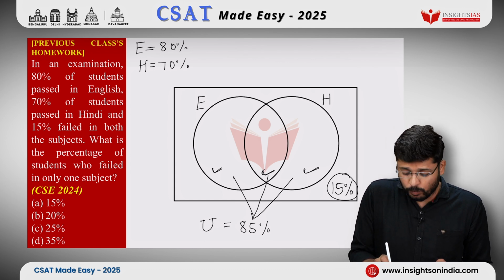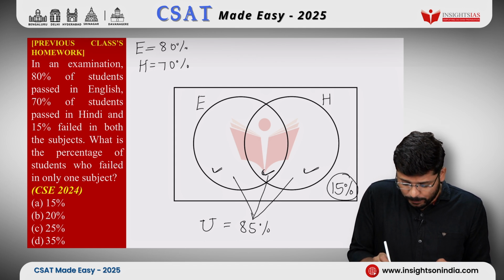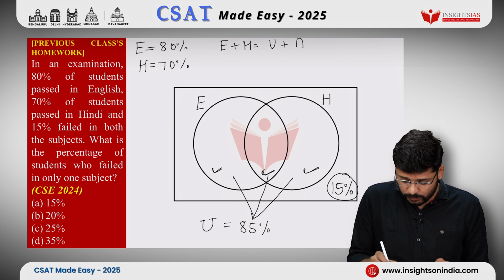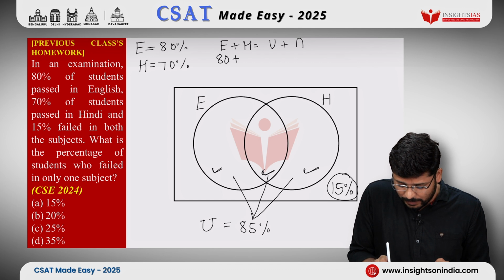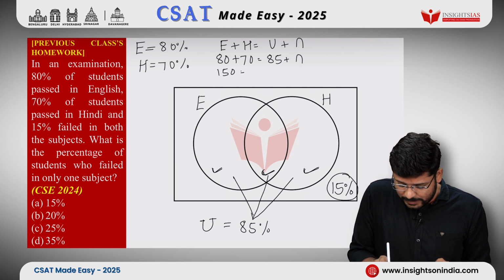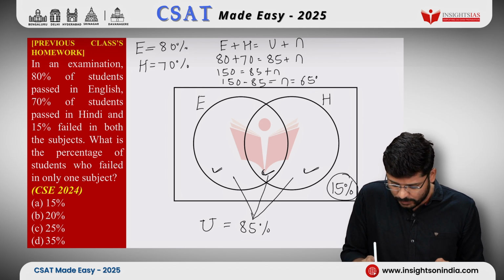Okay, and we have a formula. What is the formula? The formula is E plus H. In this context, English plus Hindi is equal to union plus intersection. We denote intersection using inverse U. Okay, what is E? It is 80%. H, it is 70%. What is union? It is 85, plus intersection. So 150 is equal to 85 plus intersection. 150 minus 85, that would be the value of intersection. How much would it be? 150 minus 85, that would be 65%.